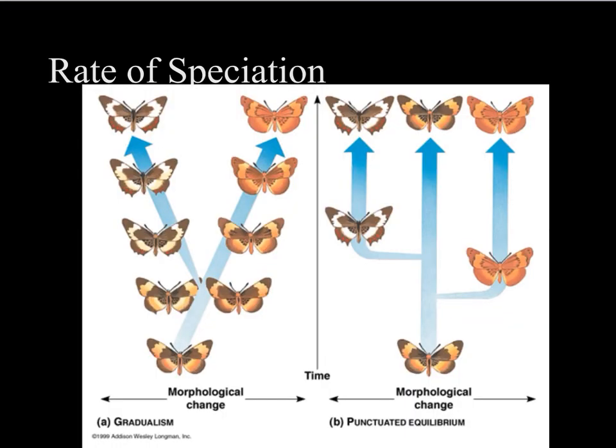This image right here shows the two things. With punctuated equilibrium, we have this butterfly that we're starting off with, and then all of a sudden, boom, we have this one, and boom, we have this one. So we get these different variations. And then with gradualism, if you look at these, they're slowly changing over time. That would be gradualism, which again is the more likely way that speciation is occurring.